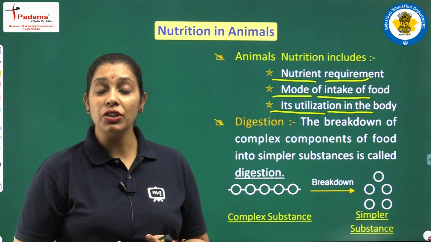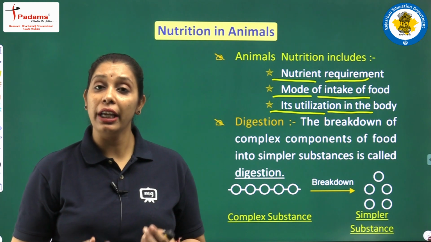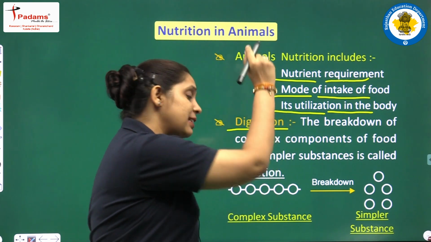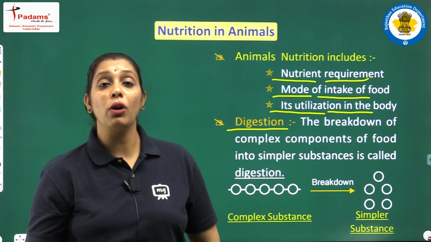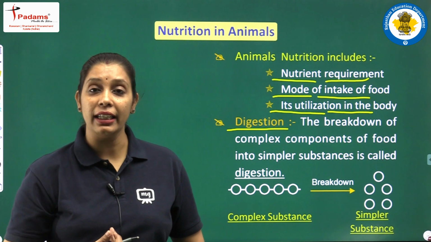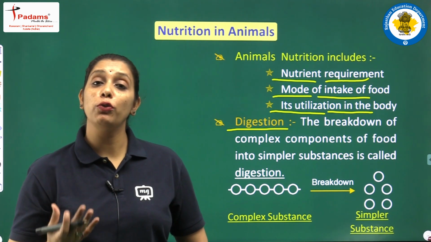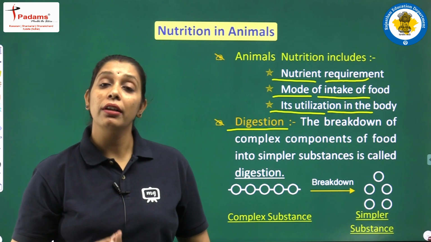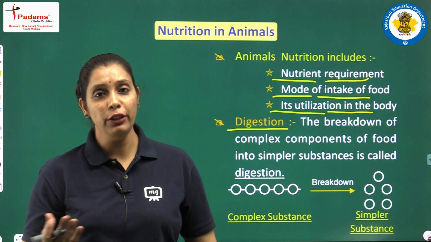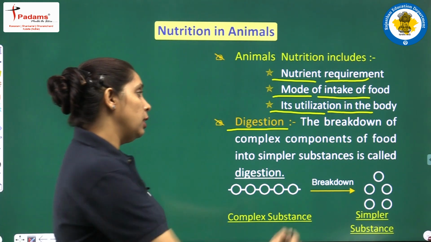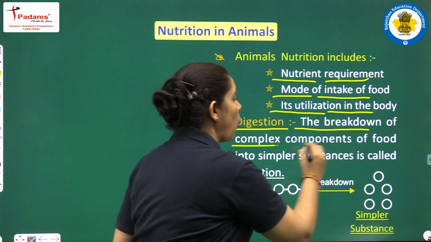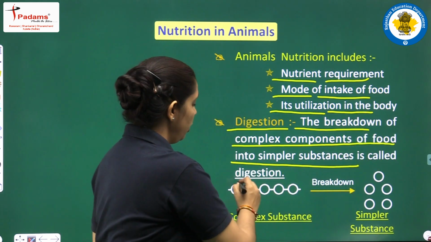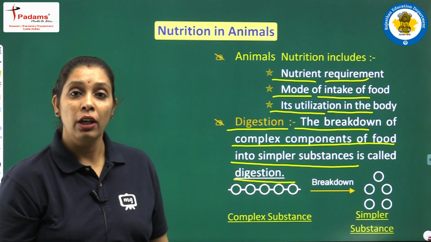But to gain that energy, a mechanism is there in every animal, and that process is known as digestion. What is digestion? The food components you have taken into your body break down in the digestion process into smaller substances which are easily absorbed by your body fluids. So we can say that the breakdown of complex components of food into simpler substances is called digestion.